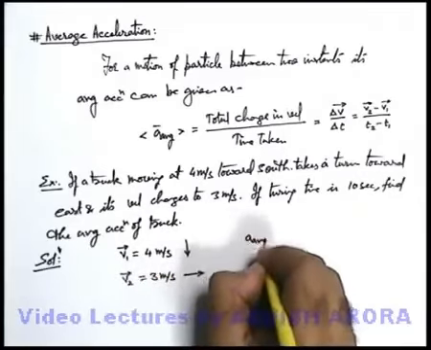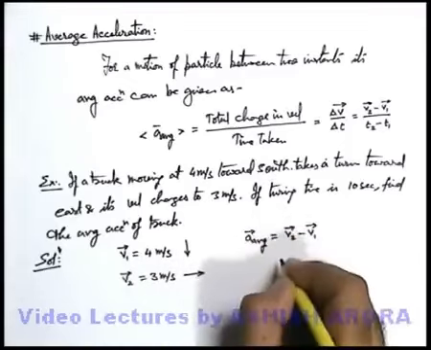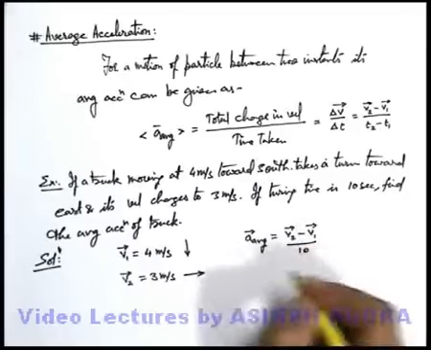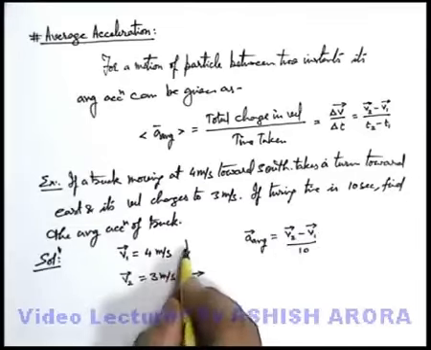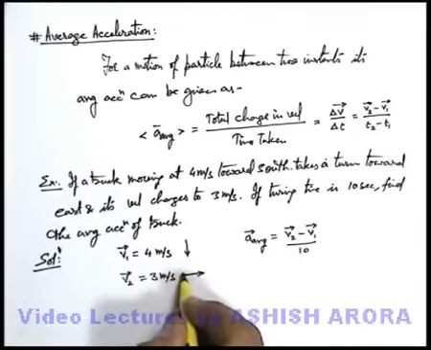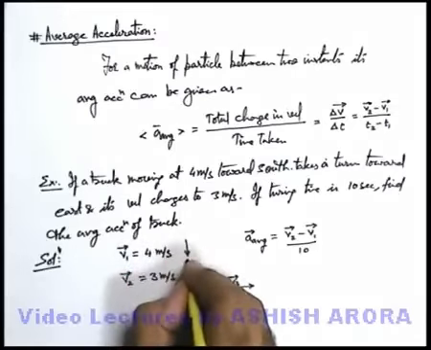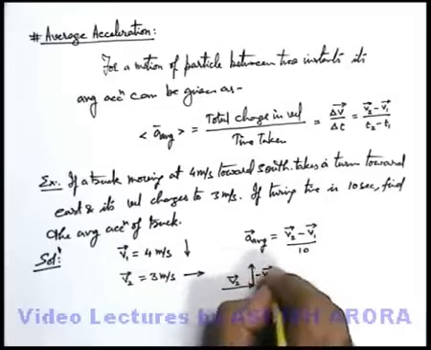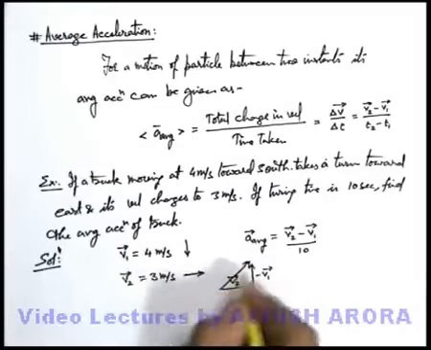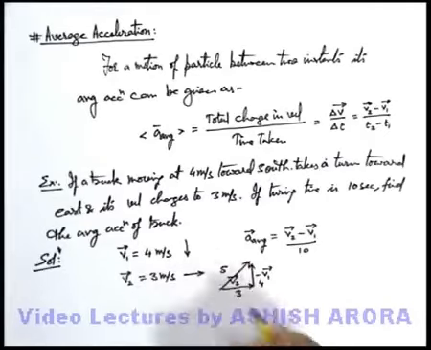So average acceleration is v2 vector minus v1 vector divided by the total time taken, 10 seconds. We can find v2 minus v1 by using the vector triangle. Say v2 vector is in this direction and v1 vector is in this direction, so minus v1 vector will be in this direction. So the resultant would be this. This is 3, this is 4, so this will certainly be 5.